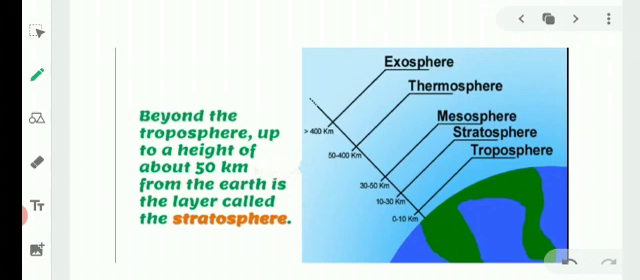Beyond the troposphere, up to the height of about 50 kilometers from the earth, is the layer that is called the stratosphere, which means from the earth's surface up to 13 kilometers the troposphere is present, and from 13 kilometers to 50 kilometers the stratosphere is present.